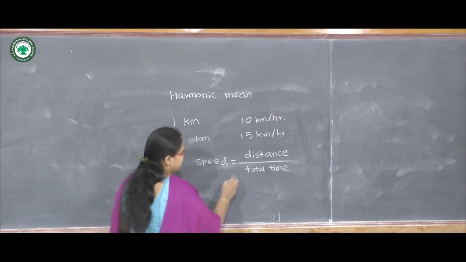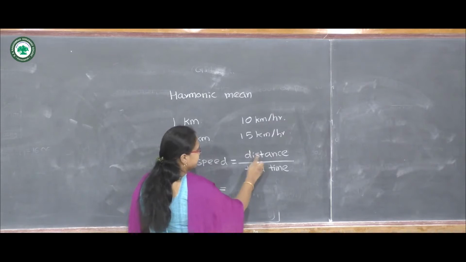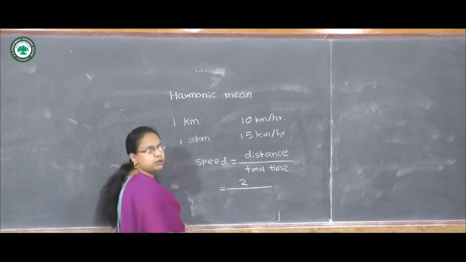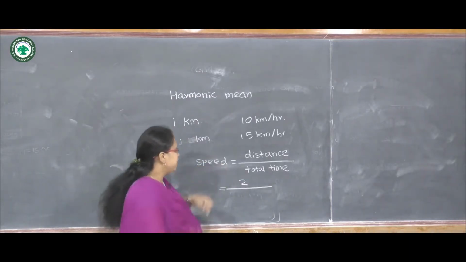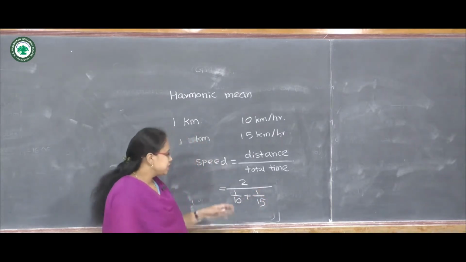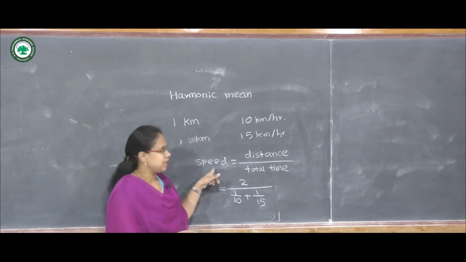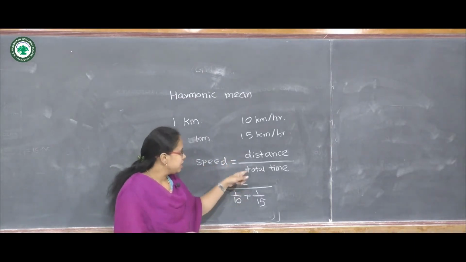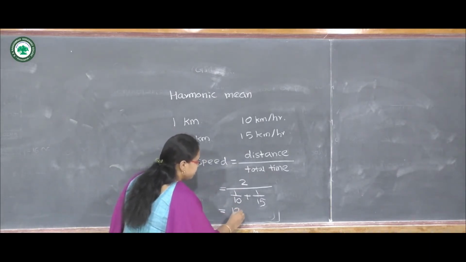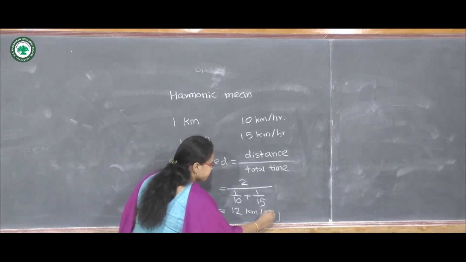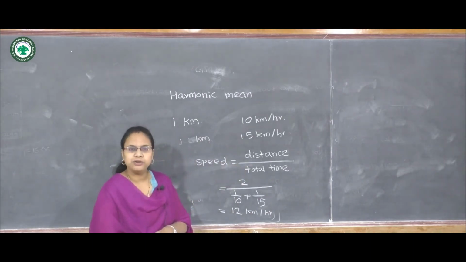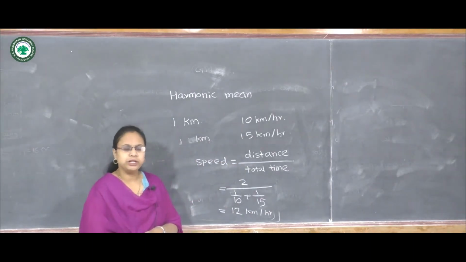So this speed can be calculated by distance upon time. Here the total distance traveled is 1 plus 1, so 2, and the total time taken we can calculate as 1 upon 10 plus 1 upon 15. So this is calculated by using the formula, that is, speed equals distance upon time. In this way we get the answer, that is, speed equals 12 km per hour. So this is not equal to the arithmetic mean, which we calculated as 12.5 km per hour.